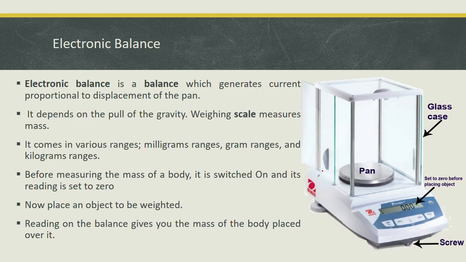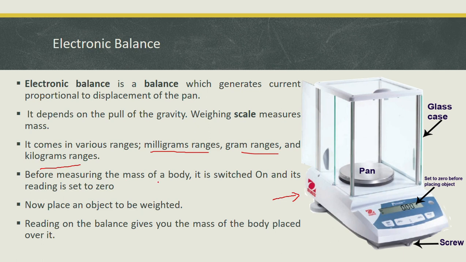The next is the electronic balance. So the electronic balance measures your mass by finding its weight. It comes in different ranges: milligram ranges, gram ranges and kilogram ranges. This instrument shown in the figure is in the milligram range.